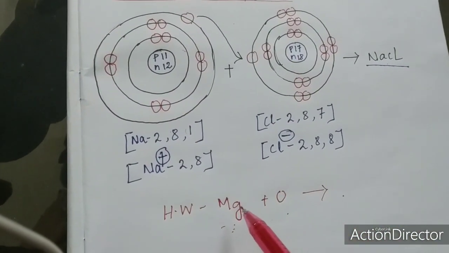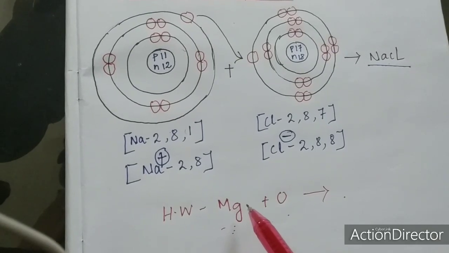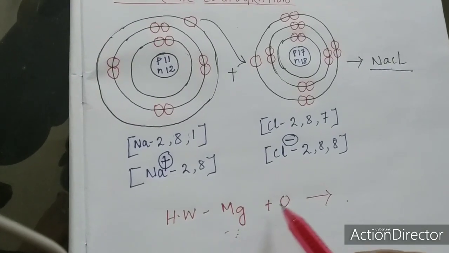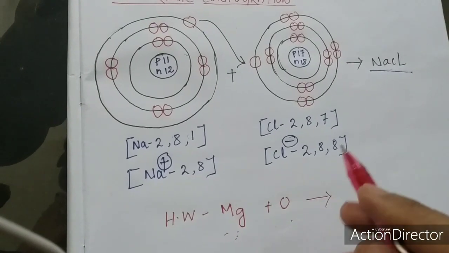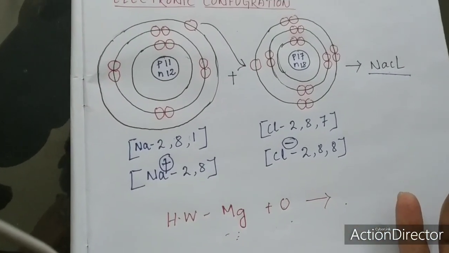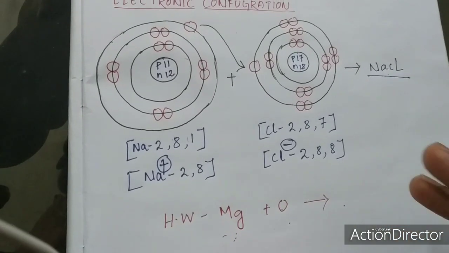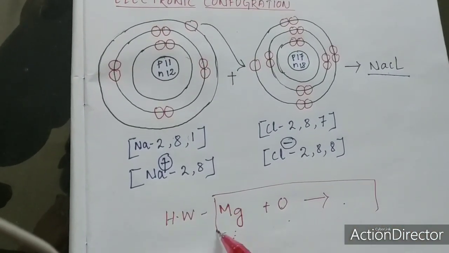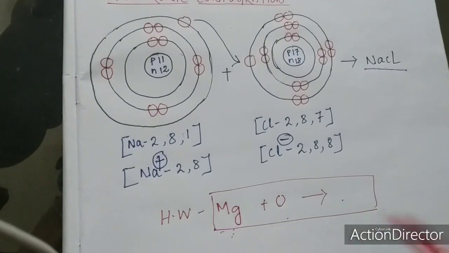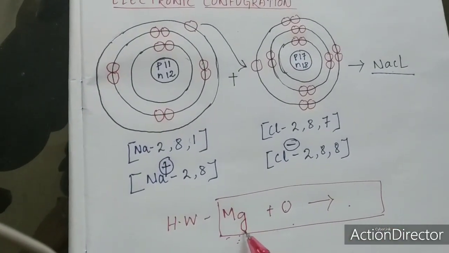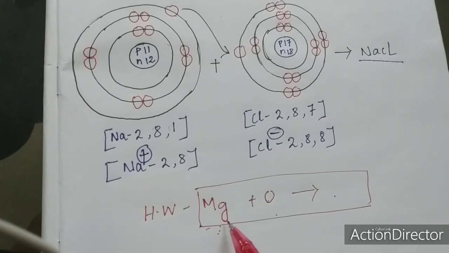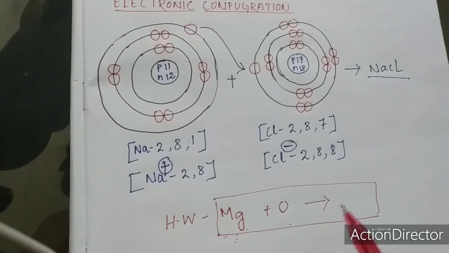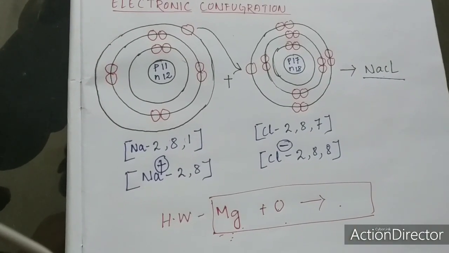Whenever you do the electronic configuration for magnesium and oxygen, you may notice you require 2 oxygen. I am not telling that, I am just giving a hint. I don't want to tell, I want you to do it on your own. After doing the electronic configuration of magnesium, if you find that you need 2 oxygen, then you can add 2 oxygen.